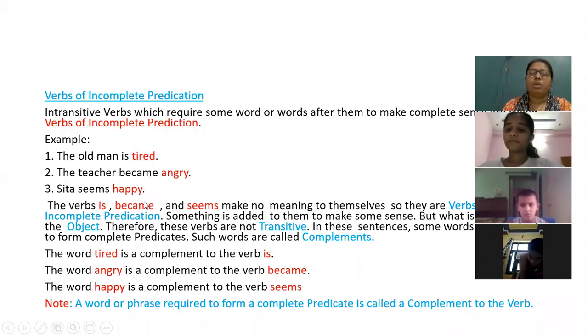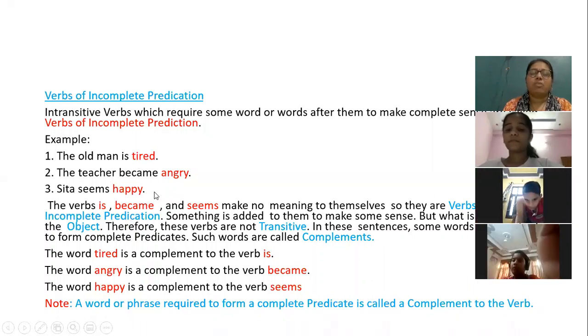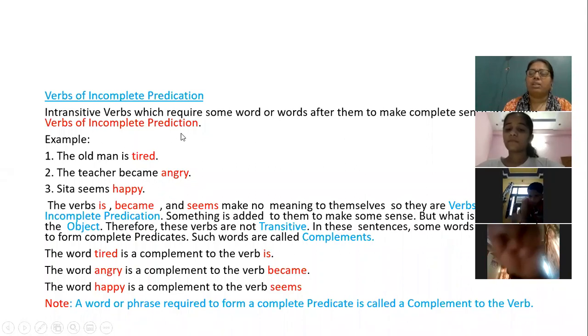The word happy is a complement to the verb seems. So here, tired, angry, happy, these 3 words are complements, and is, became, and seems, these 3 verbs are verbs of incomplete predication.